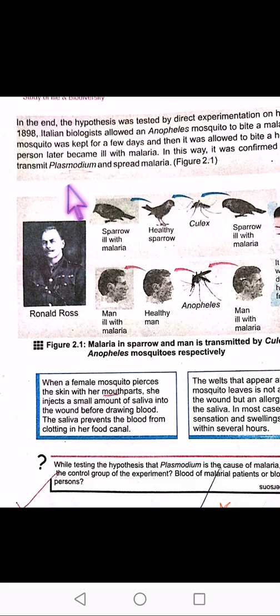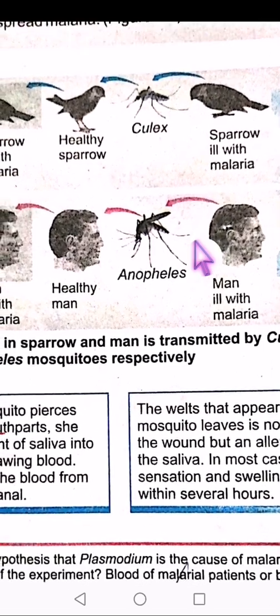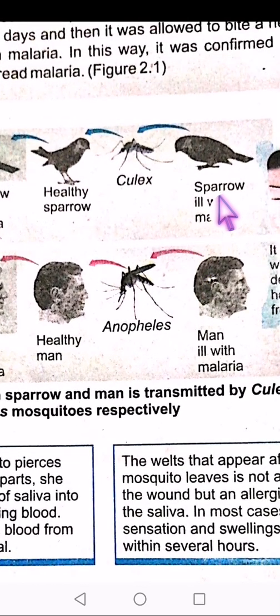Look at the diagram so you can get a clear picture of it. A Culex mosquito was taken. It bites a sparrow ill with malaria and gets plasmodium. The plasmodium multiplies in its stomach and then moves into the saliva. Then it was allowed to bite a healthy sparrow.